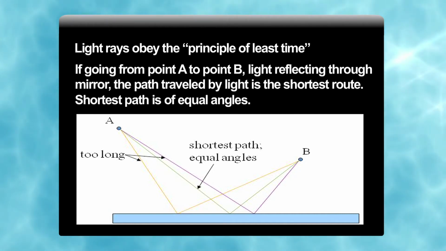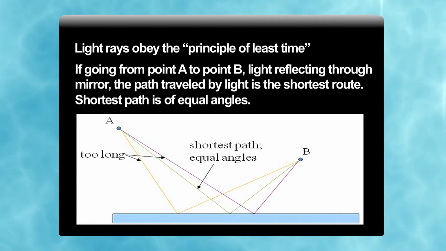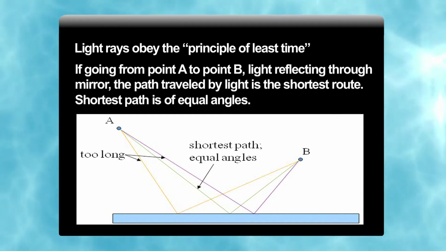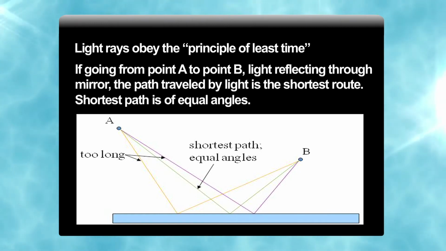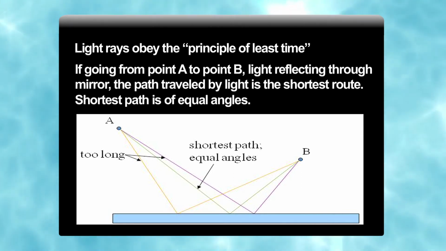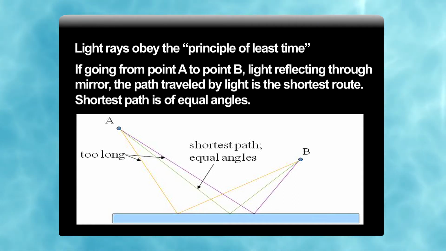The shortest path will be where the angles are the same. This is the third line, where the angles are the same. That is why light follows the principle of least time, that is why i is equal to r. The other two lines were too long, so light does not travel along those paths, and the third one was the shortest route as well as the one with equal angles. So, like human behavior, light also follows the same path.